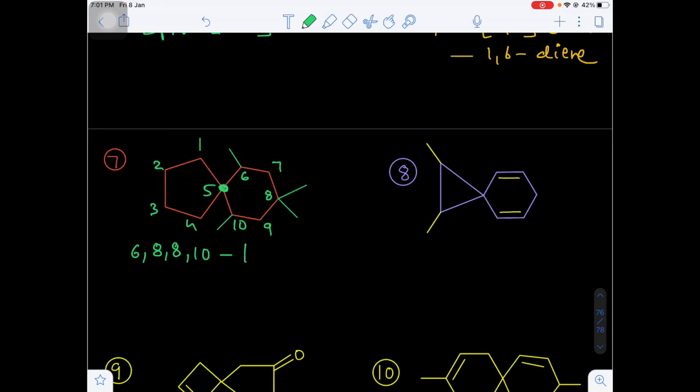Total 4 equivalent substitutions are there. That's why I am writing the tetra. What is the substitution here? Methyl, CH3. 6, 8, 8, 10 tetramethyl. Okay. Next I am writing the spiro.